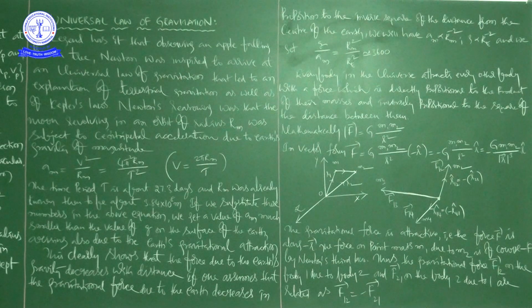The gravitational force F12 on body 1 due to 2, and F21 on body 2 due to 1, are related as F12 is equal to minus F21. So what is Newton's first law, what is Newton's second law, and what is Newton's third law? We discussed these in the chapter on laws of motion.